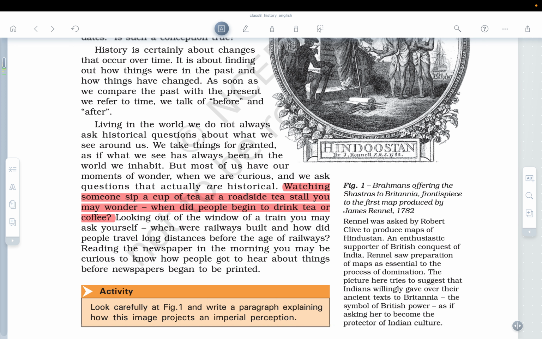And next, the NCERT talks about what is past and what is present. How do we know what is past and what is present? Okay, and it also gives us anecdotes. One anecdote is about watching someone drink a cup of tea at a roadside tea stall, and someone might wonder when tea was started, or when people started drinking tea. Next, if you are traveling by train, you might wonder when the railway started, and before the railway was invented, how people used to travel.